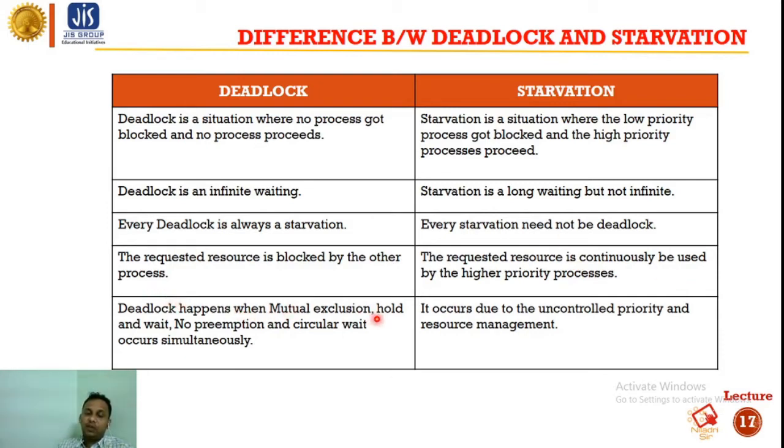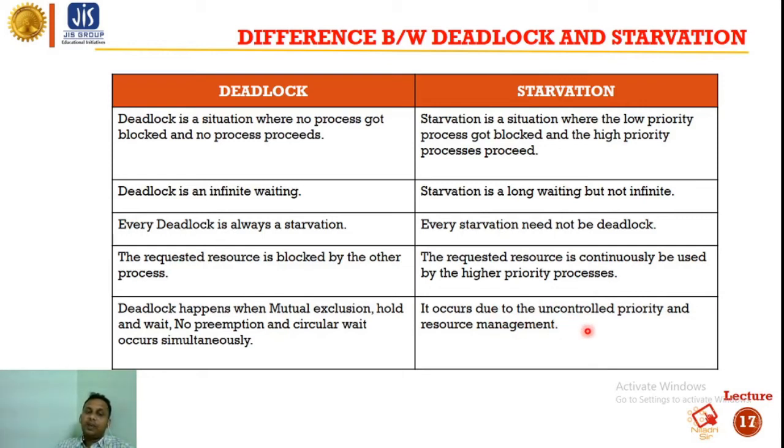Deadlock happens when mutual exclusion, hold and wait, no preemption, and circular wait occur simultaneously. But starvation occurs due to uncontrolled priority and resource management.